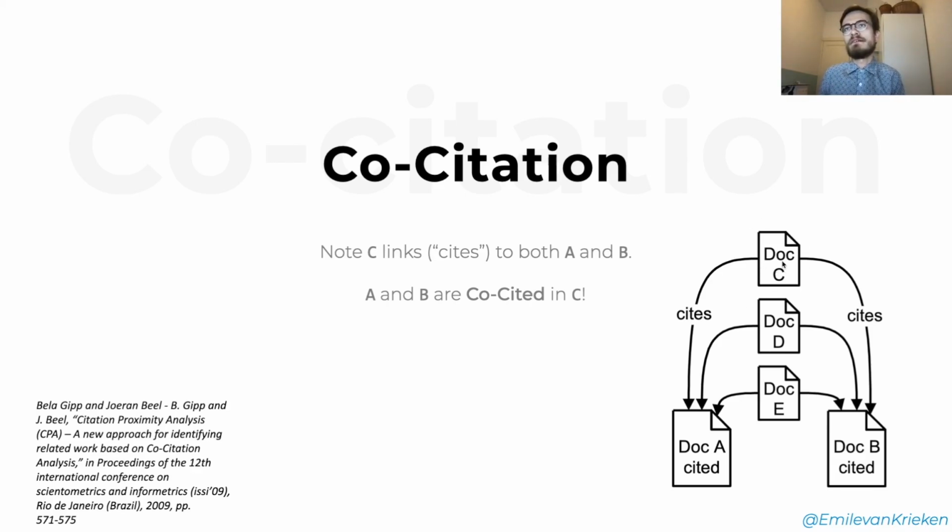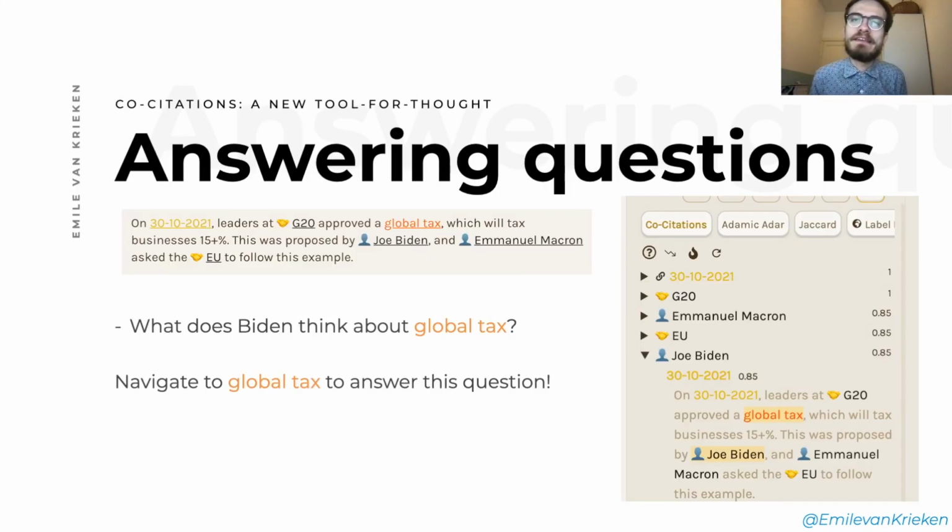This node cites, or in Obsidian terms, links to both the node A and B. And because C links to both A and B, they are so-called co-cited in the node C. So all that co-citation means is that there is some other node that cites both A and B, that cites both nodes together.